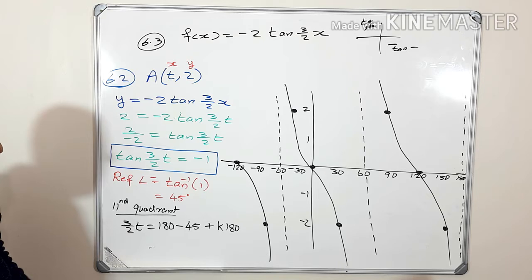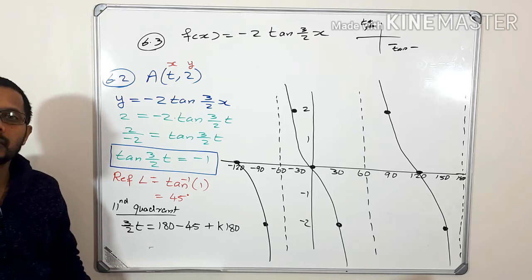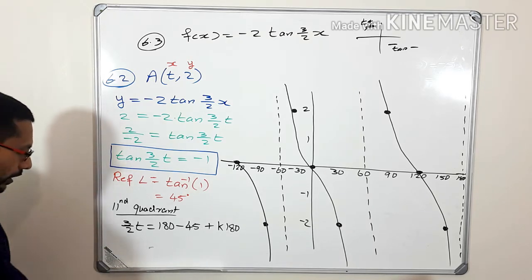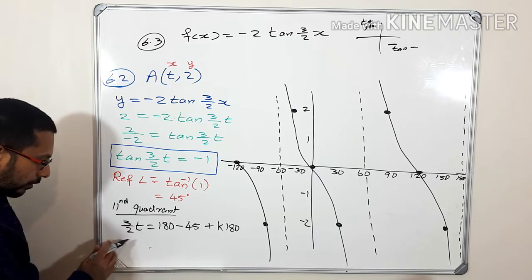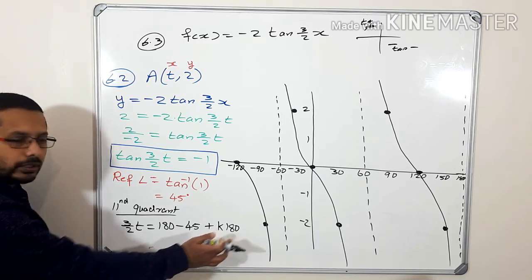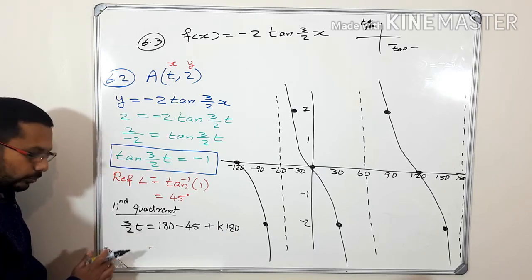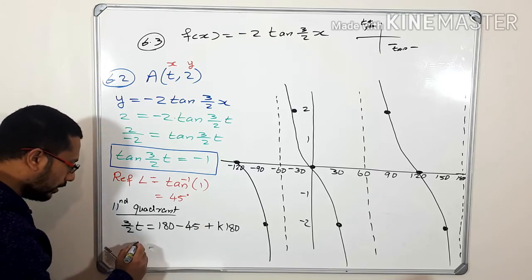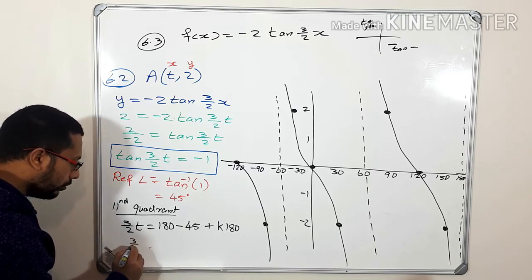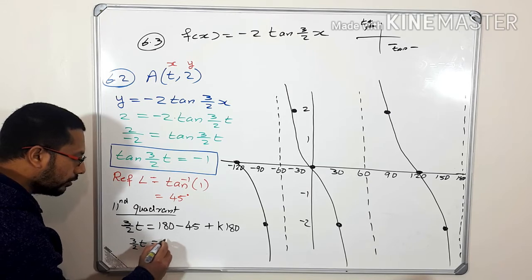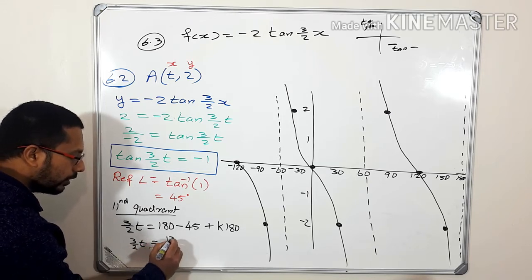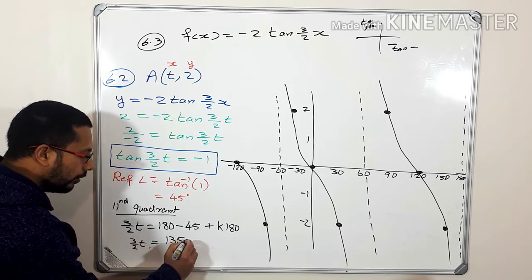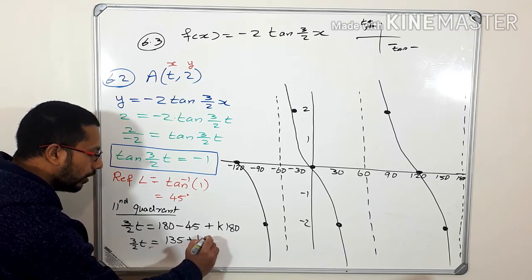So now from here you have to find the value of t. What is the value of t from here? You divide throughout by 3 over 2. Check in your calculator: 3 over 2 t is equal to 180 minus 45, that is 135 plus k 180.